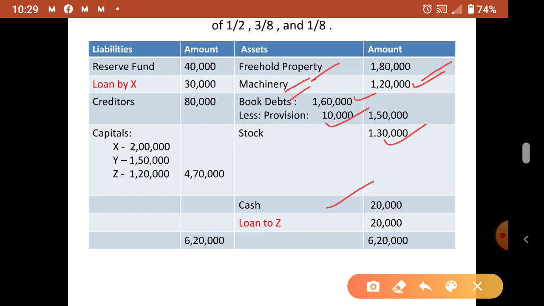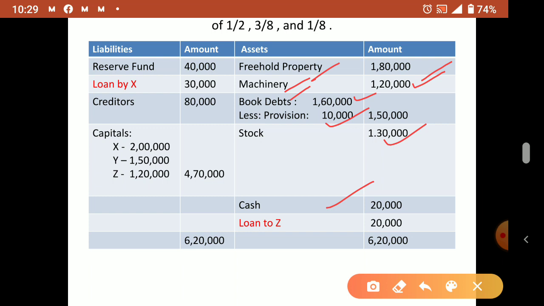That means if cash and bank both are there, and you want to prepare the bank account, transfer the cash account to the bank account. If you want to prepare the cash account, transfer the bank account to the cash account. Okay. And one more thing, bank overdraft.